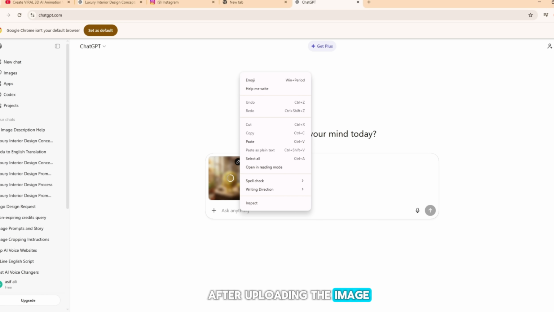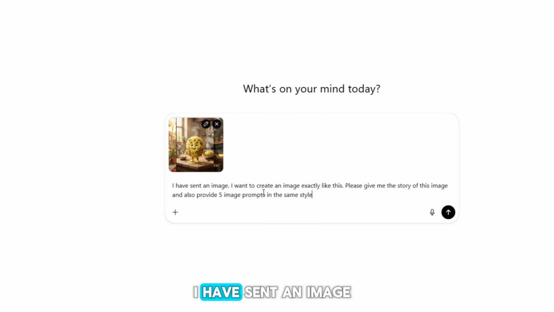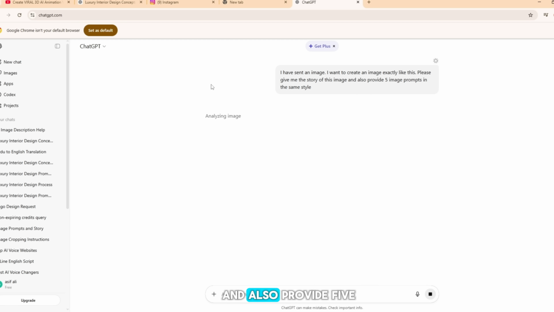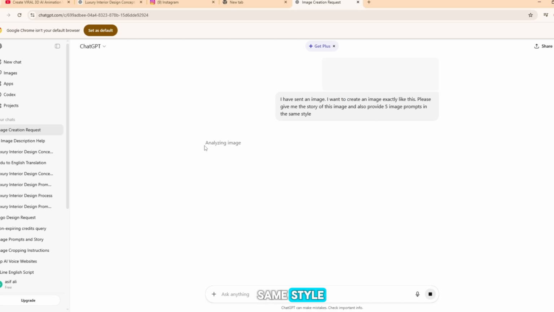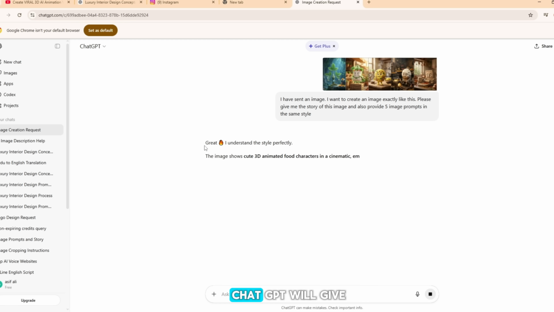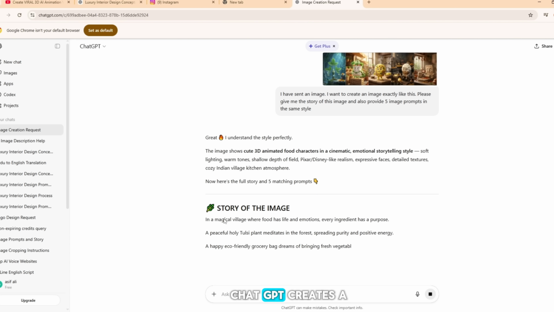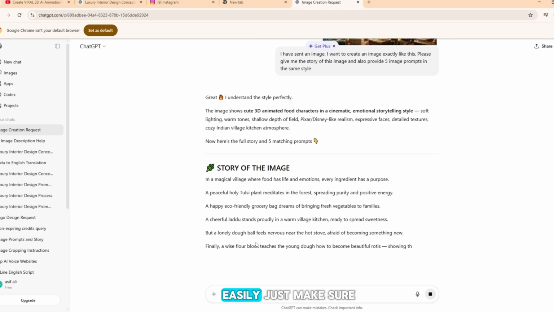After uploading the image, write this prompt. I have sent an image. I want to create an image exactly like this. Please give me the story of this image and also provide 5 image prompts in the same style. After a short time, ChatGPT will give you the prompt and the story. You can see that ChatGPT creates a very good prompt and story for you easily.